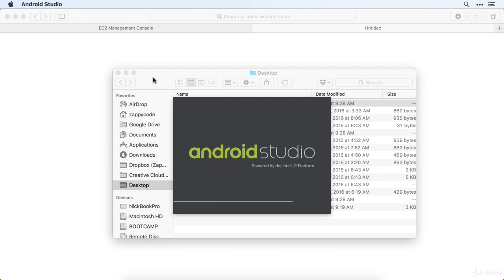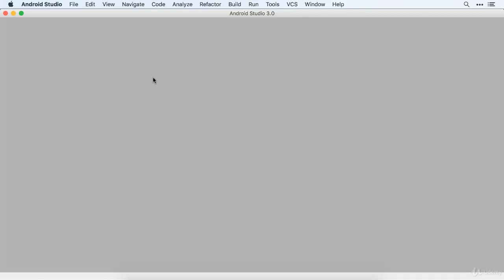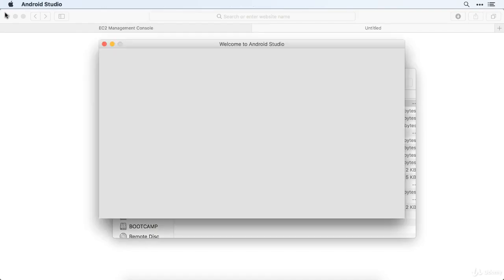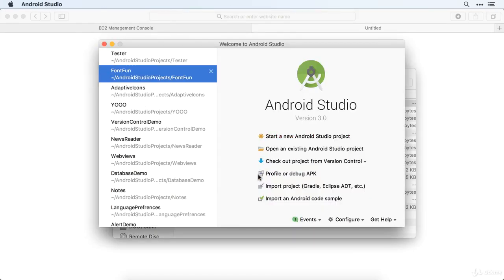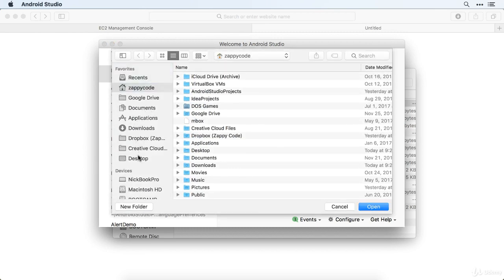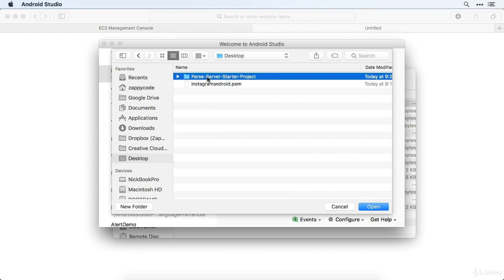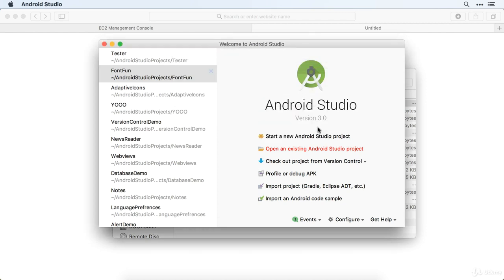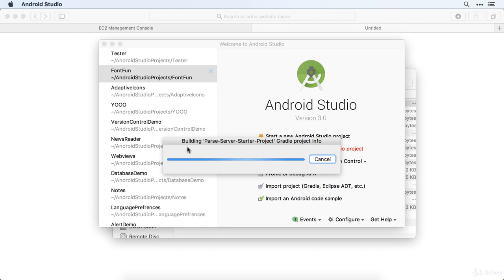So let's give Android Studio a second to load here. Oh, this is bringing up our last project that I was working on, so we'll close that out. Now we want to do open an existing Android Studio project. We'll point to the desktop, and we'll say open that. And Android Studio SDK, okay, it's saying it's going to be putting that in a new location. Okay, that sounds good to me. So we'll wait for this to pop up.